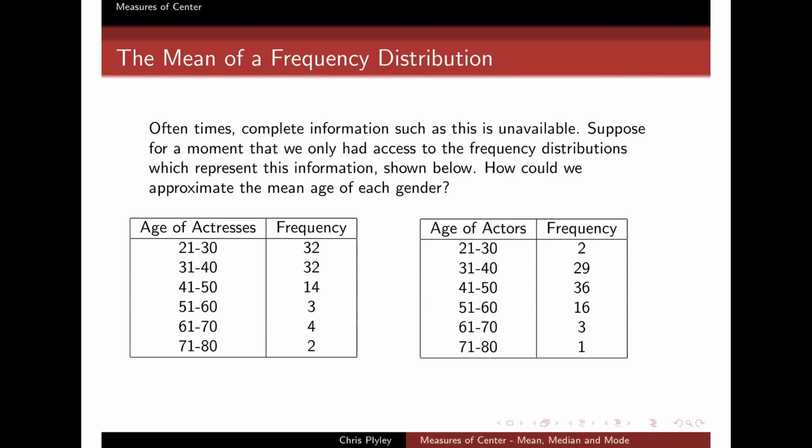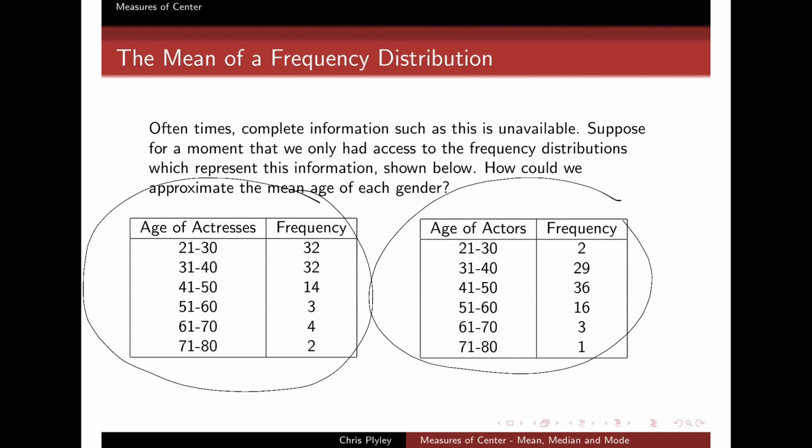But instead, let's find another way that will work even if that information is not available. Recall that we sorted these two big lists of data into these two frequency distributions here on the left and the right: the ages of the actresses on the left, the actors on the right. We're going to use just these tables to estimate the mean age of both the actors and the actresses.